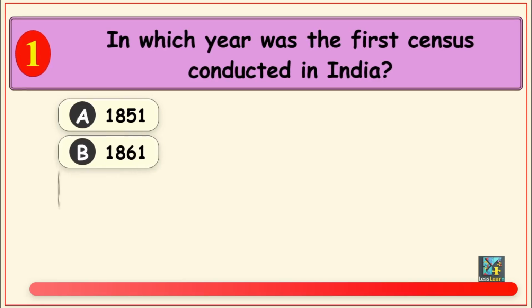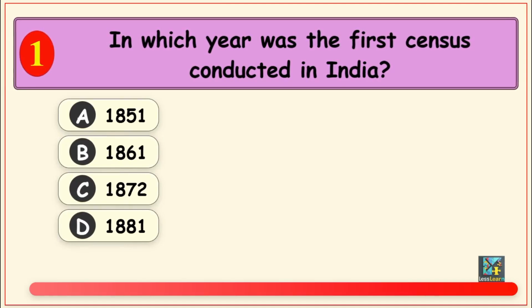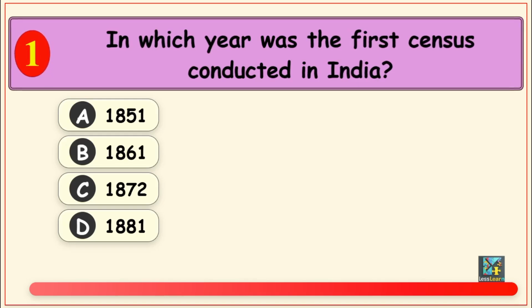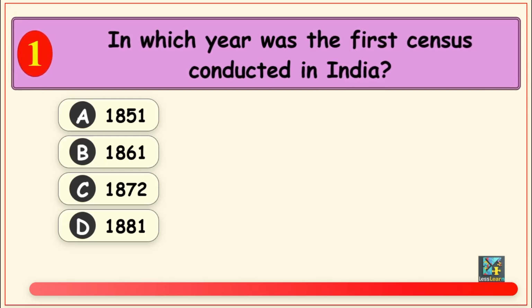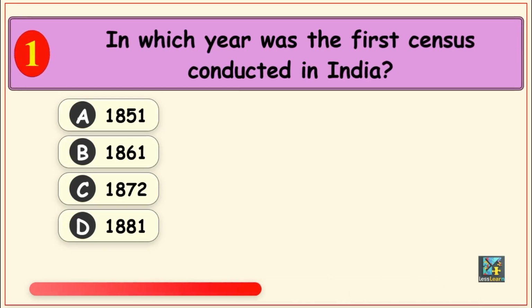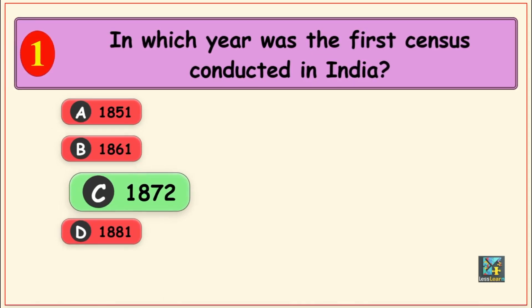First question is, in which year was the first census conducted in India? Options are, Option A, 1851, Option B, 1861, Option C, 1872, and Option D, 1881. The correct answer is, Option C, 1872.